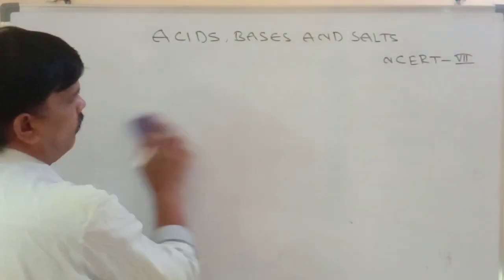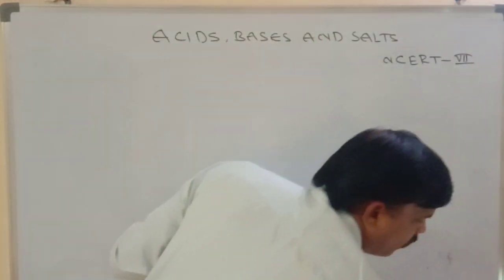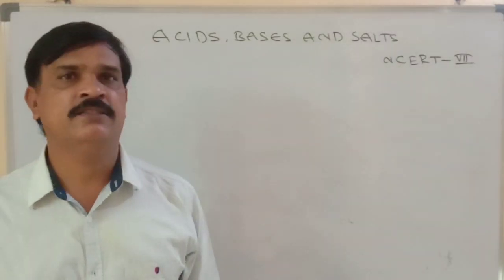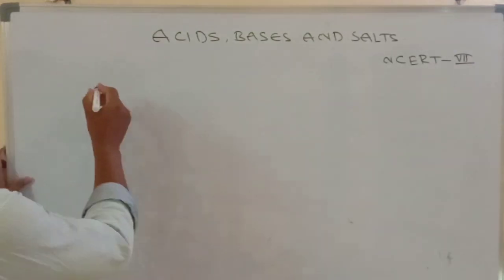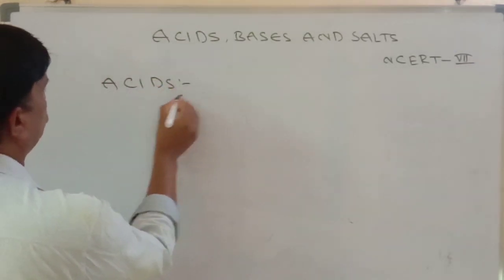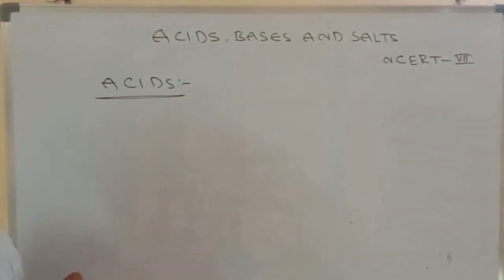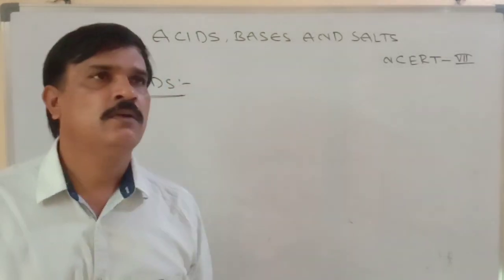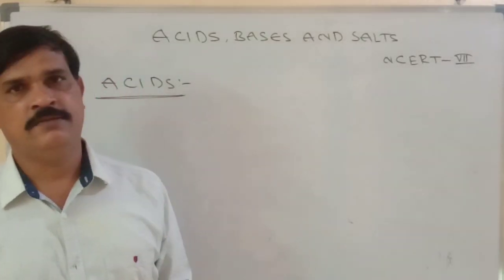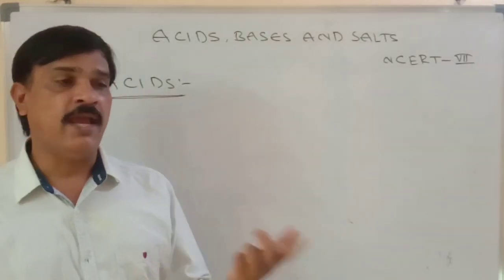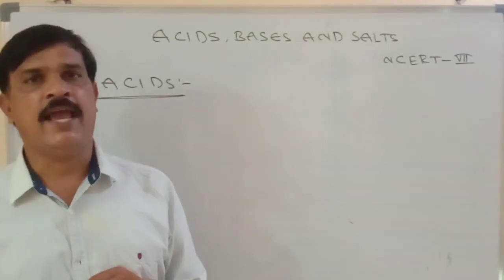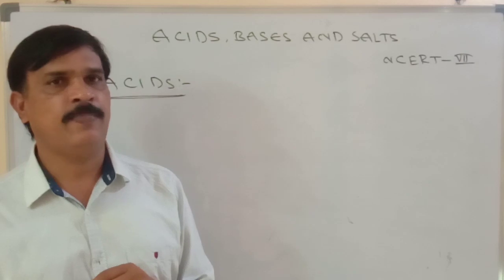Now today I want to discuss what are acids, bases and salts. First I want to discuss acids. So what are naturally occurring acids? Lemon, tamarind, mango. So many examples are there for acids. These are all naturally occurring acids.